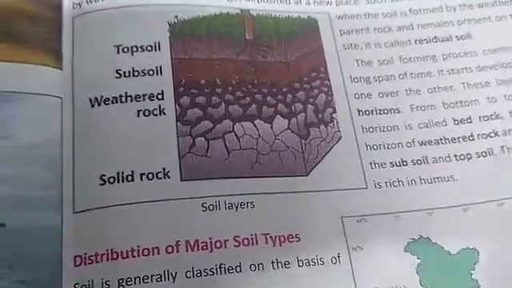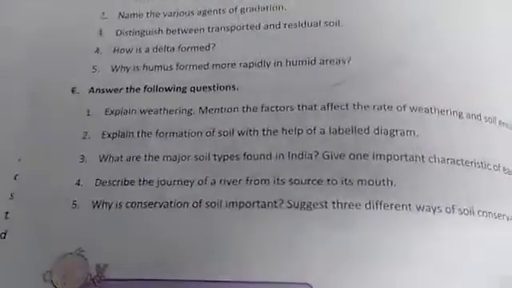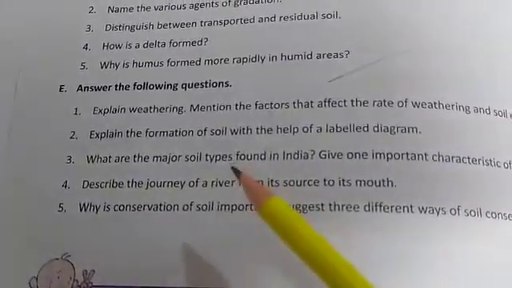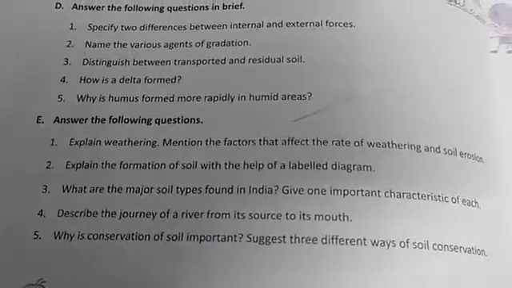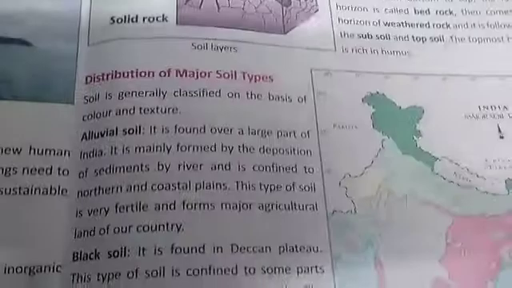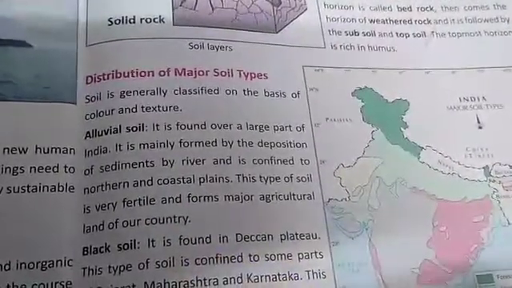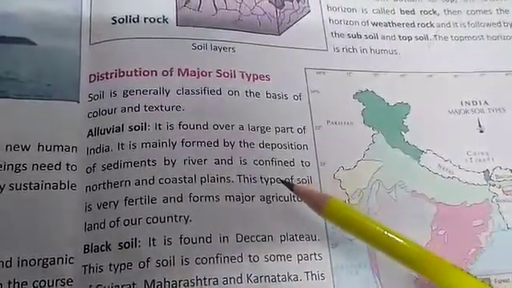In the next question number 3, what are the major soil types found in India? Give one important characteristic of each. The answer is the major types of soil found in India are alluvial soil, black soil, red soil, and laterite soil.